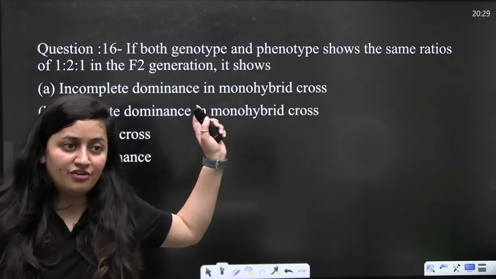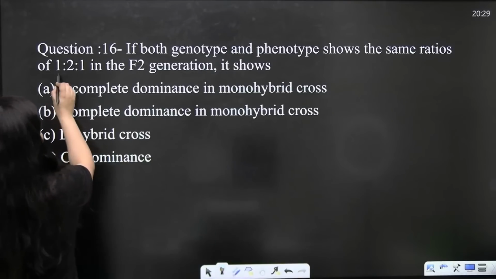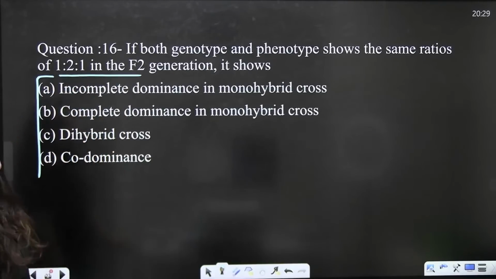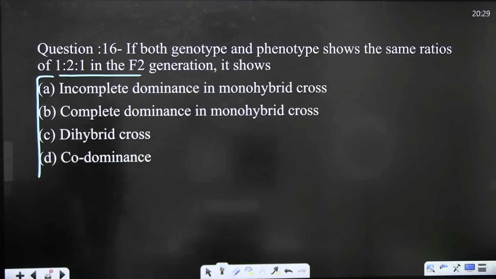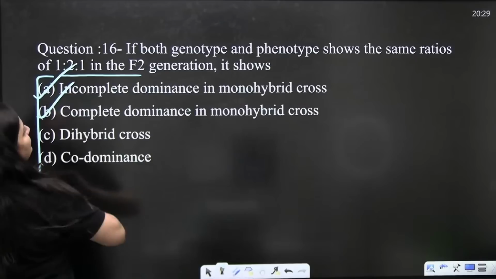So, now the next question: if both genotype and phenotype show the same ratio of 1:2:1, it shows... Guys, there is a mistake here. You know that two correct answers are there, isn't it?